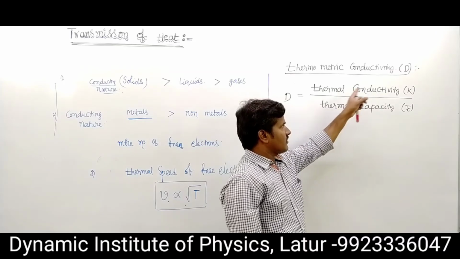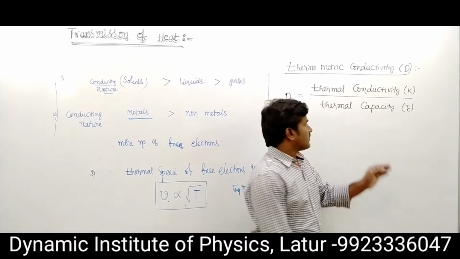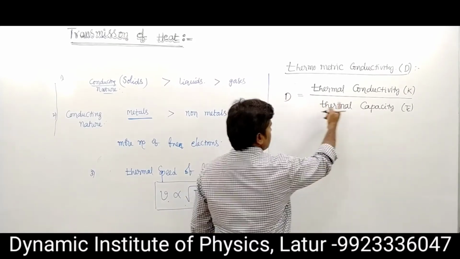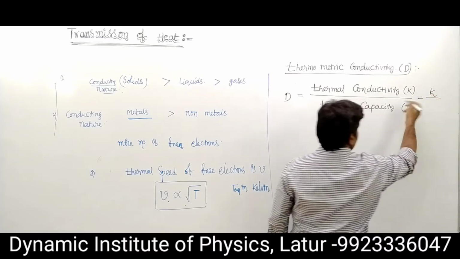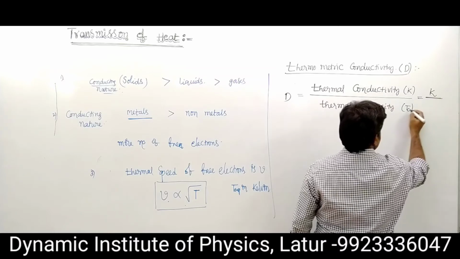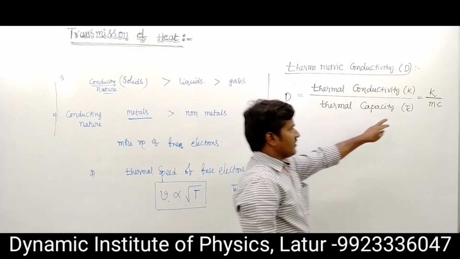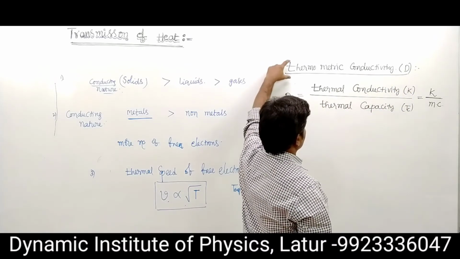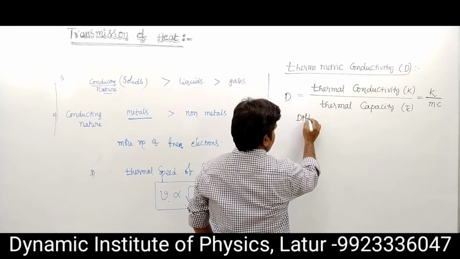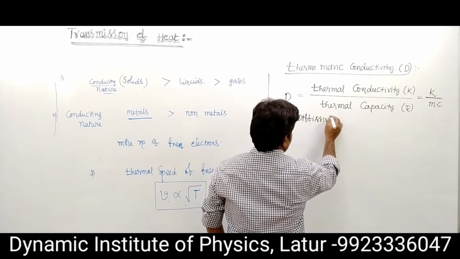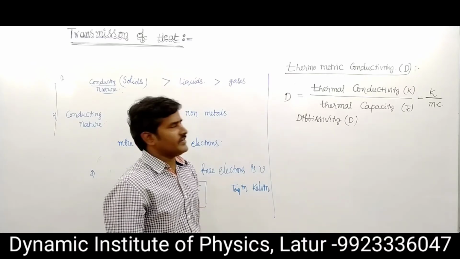The value of D changes from material to material. With thermal conductivity K and thermal capacity TC written as M into C, D equals K upon M into C. This is the thermometric conductivity, or diffusivity, D.